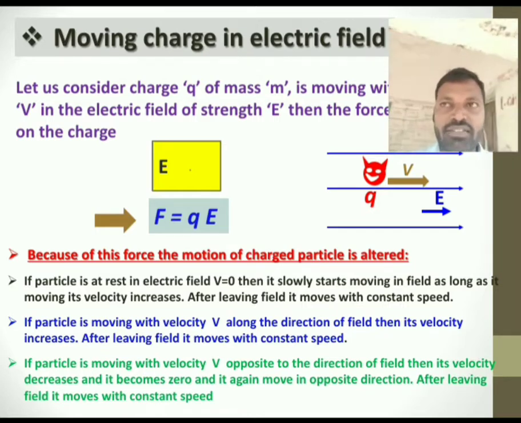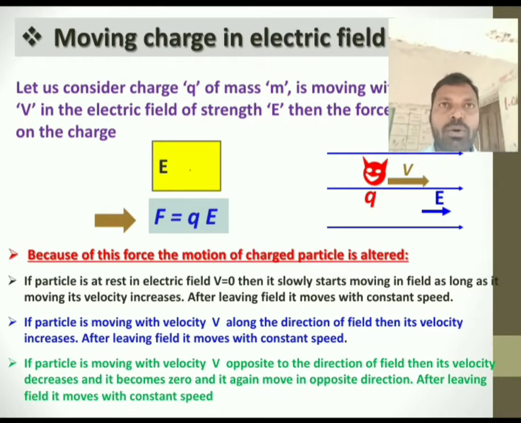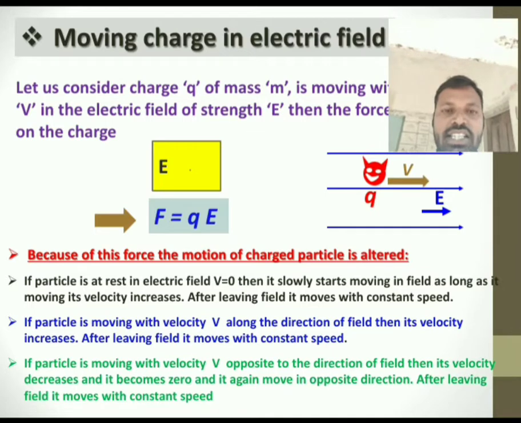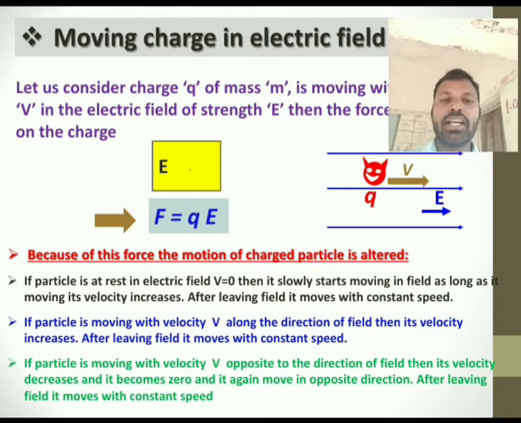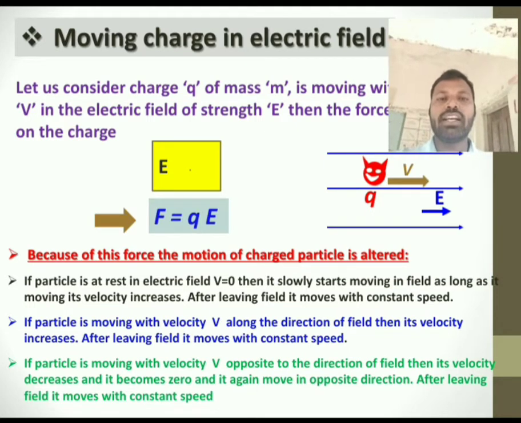Next, if the body is moving opposite to the electric field, then its velocity gradually decreases, and sometimes if the strength of the electric field is enough, it may become 0 and the charged particle may move in the opposite direction also.